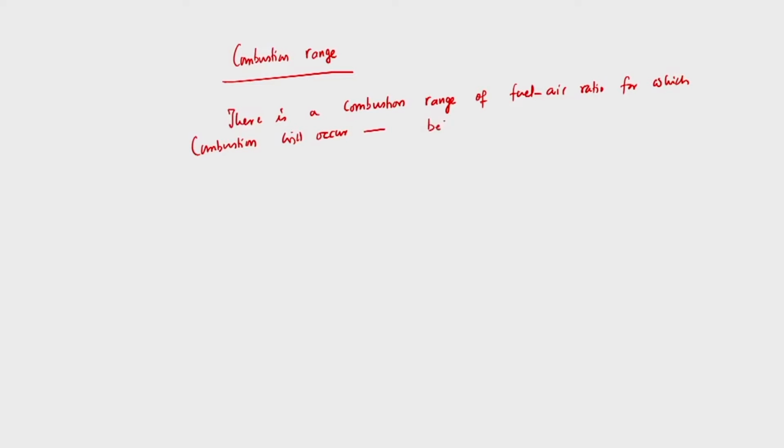So there is a combustion range of fuel air ratio or air fuel ratio, for which combustion will occur, and below or above that ratio, no combustion will occur.